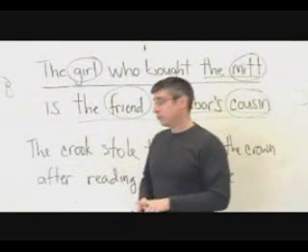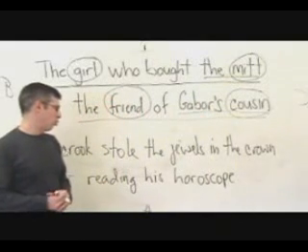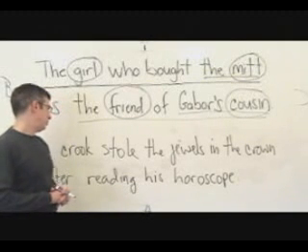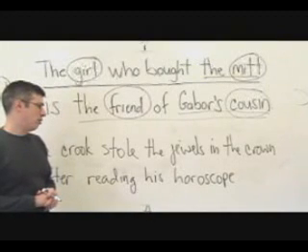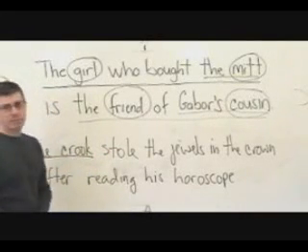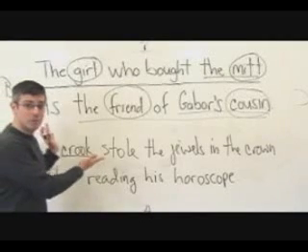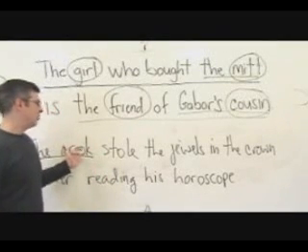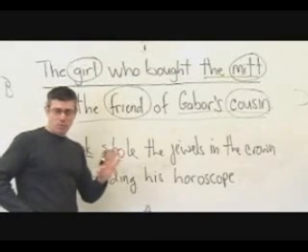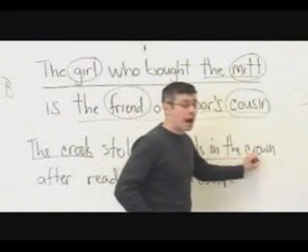Let's do one more to cement this. The crook stole the jewels in the crown after reading his horoscope. Well, who stole? The crook. That's who stole. So crook would be the head, and this is just a two-word nominal phrase. It's as easy as they come. He stole what? What did he steal? Now, one thing is you have to say, well, where do you stop? He stole the jewels. Which jewels? The jewels in the crown.